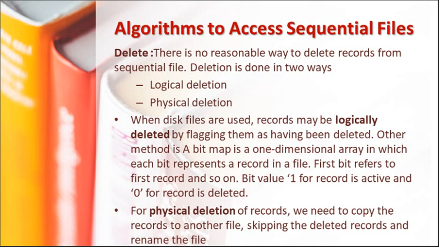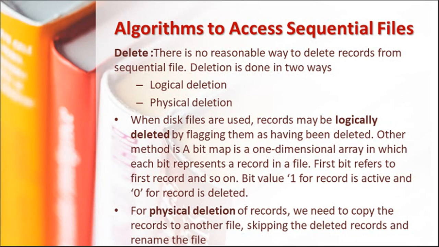Another one is physical deletion, where we physically delete the record. What is the process? We copy all the records except the one we want to delete into another file. Then we delete the original file, and the newer one we rename as the previous one. That is physical deletion, but it is not advisable if more records are there.